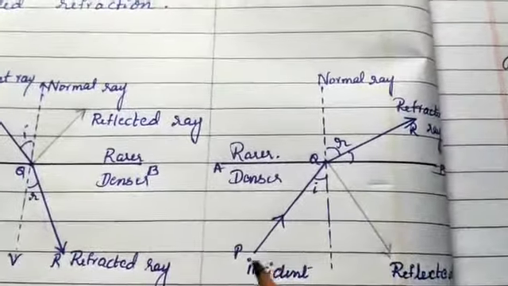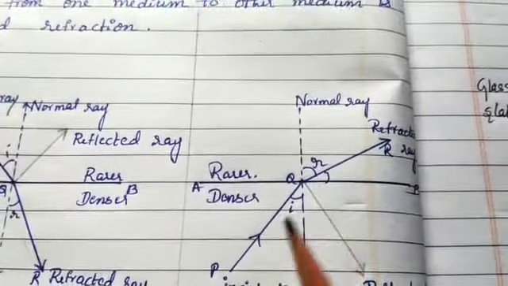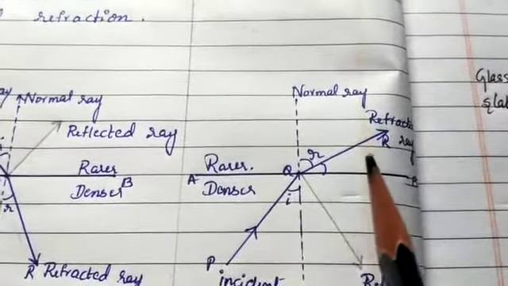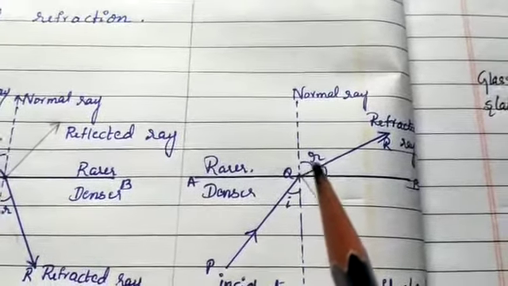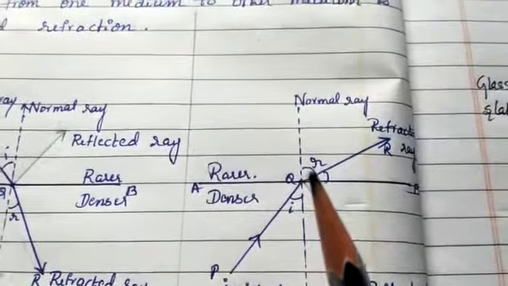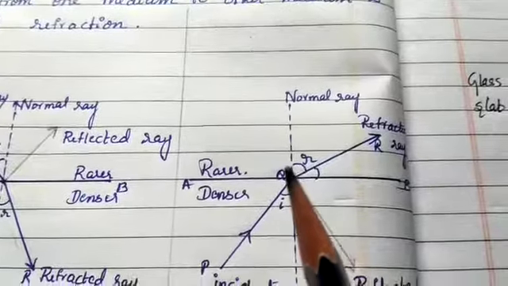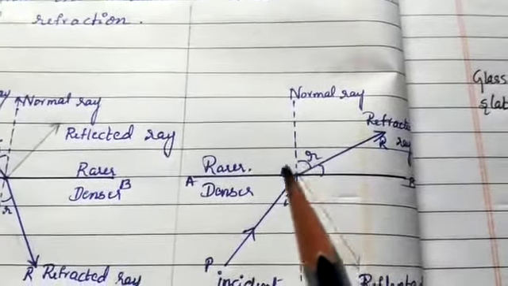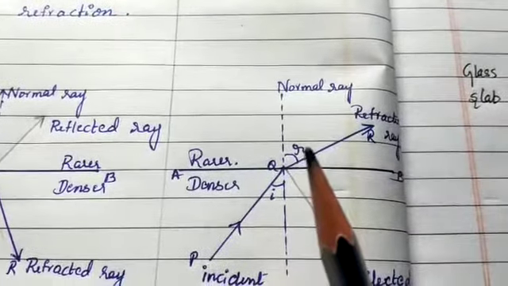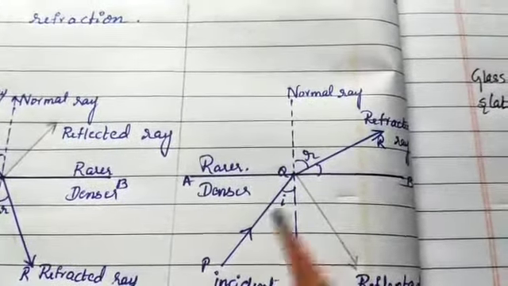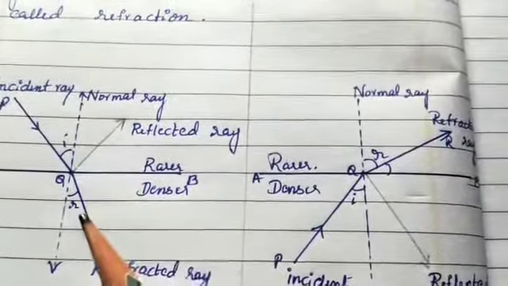In this case, when incident light goes from the denser medium to the rarer medium, what will happen? Here this is R. The refracted ray always moves away from the normal. Here the angle of refraction is greater compared to the angle of incidence. R is greater than I. In the earlier case, I is greater than R. You should know this.